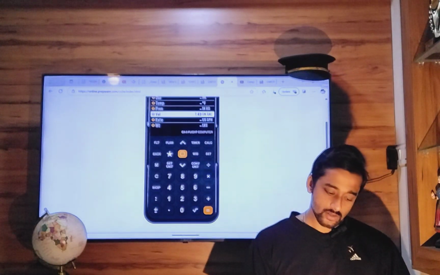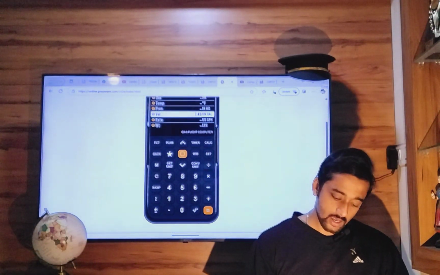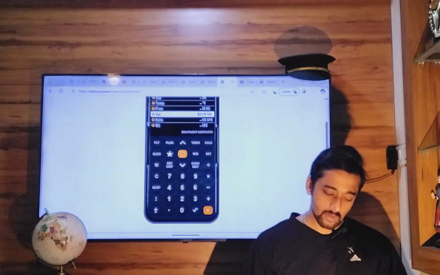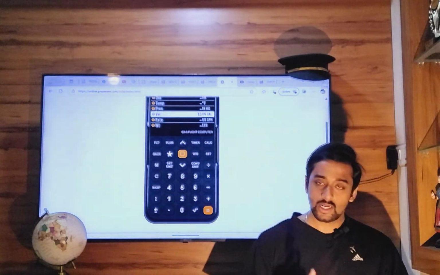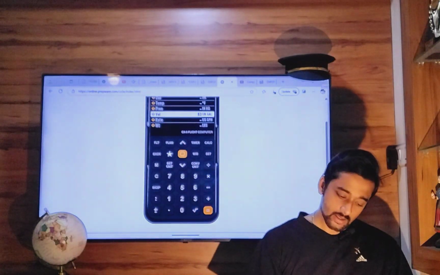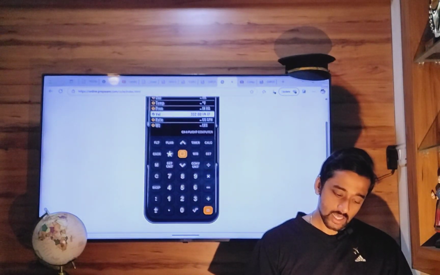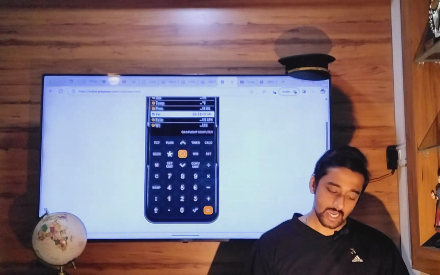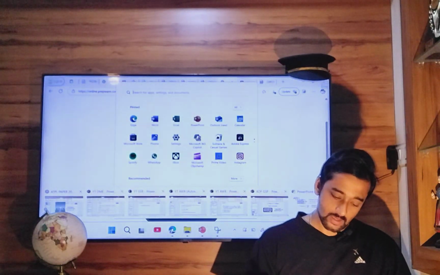So 83 UK gallons is nothing but imperial gallon. Now convert this into corresponding US gallon. So press convert unit again until you get US gallon. So 99.68 US gallon.